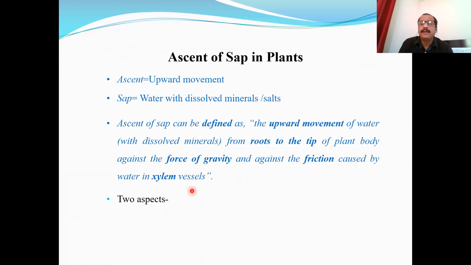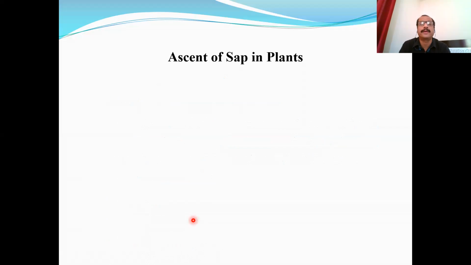Now, for studying ascent of sap, two aspects are considered. The first aspect is what is the path, the pathway of ascent of sap? And the second aspect is what is the actual process, how it occurs inside the living plant, how the mechanism of ascent of sap works. What is the physiological process? So two aspects are considered for studying the ascent of sap process in plants.